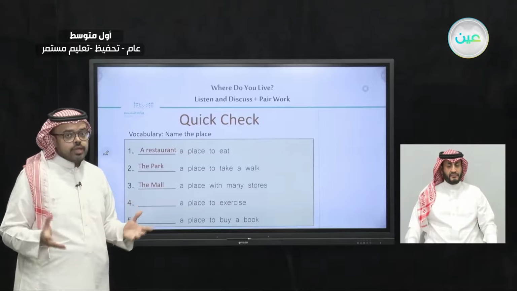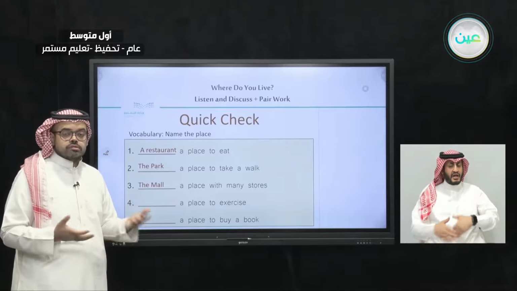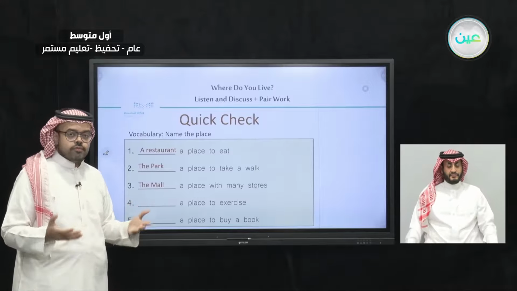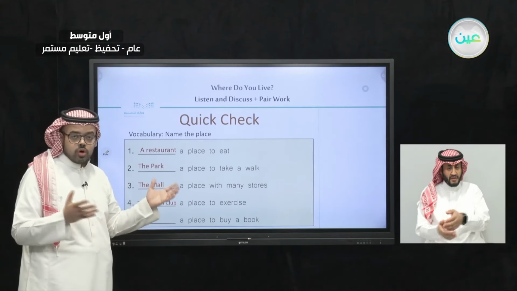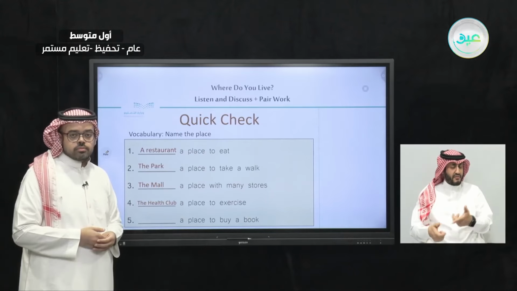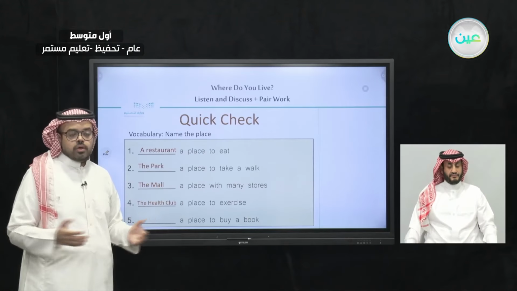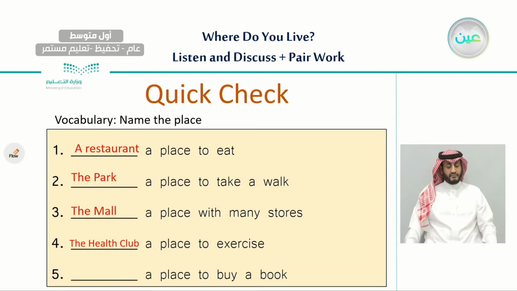Very good. We call it a health club. And number 5, the last one, what do we call a place if we want to go and buy books? Very well. Yes, it is a bookstore.